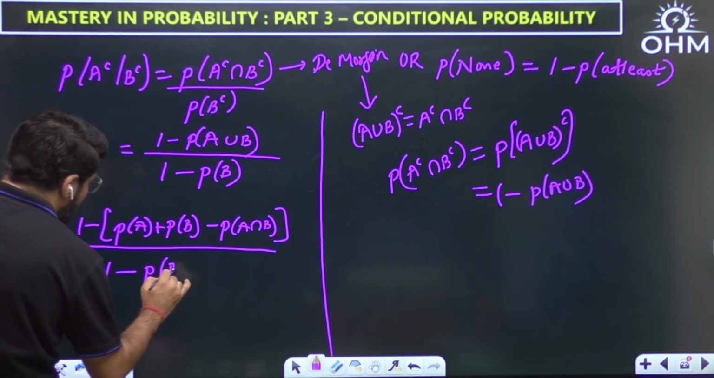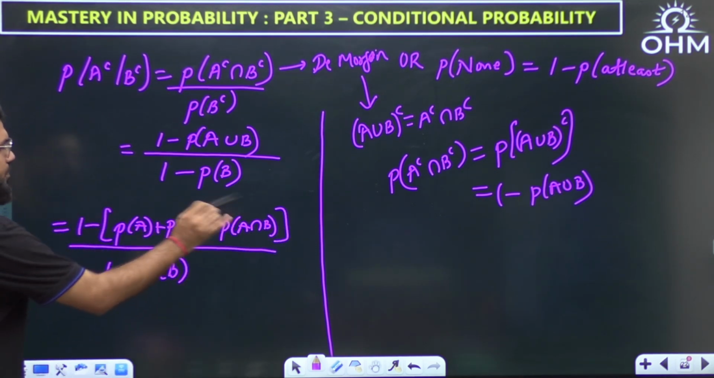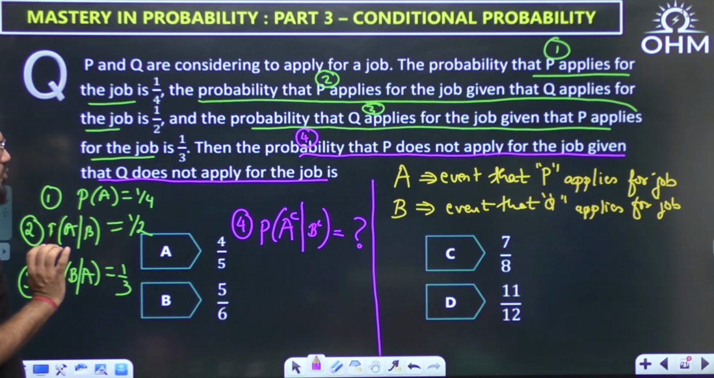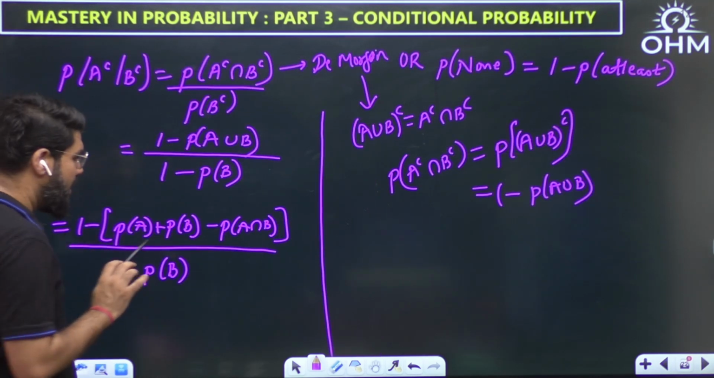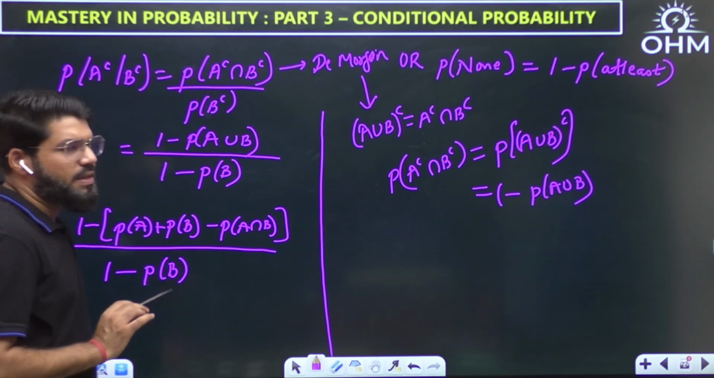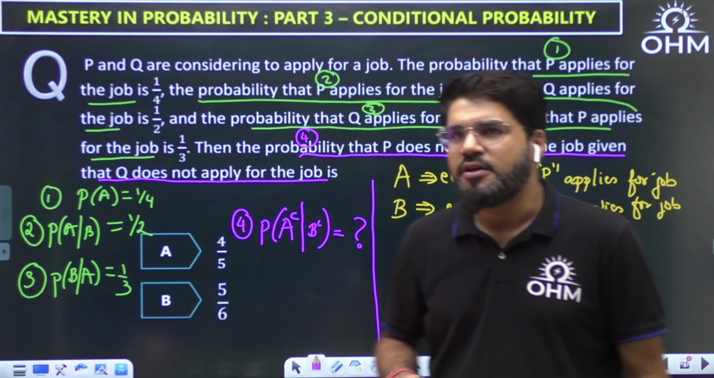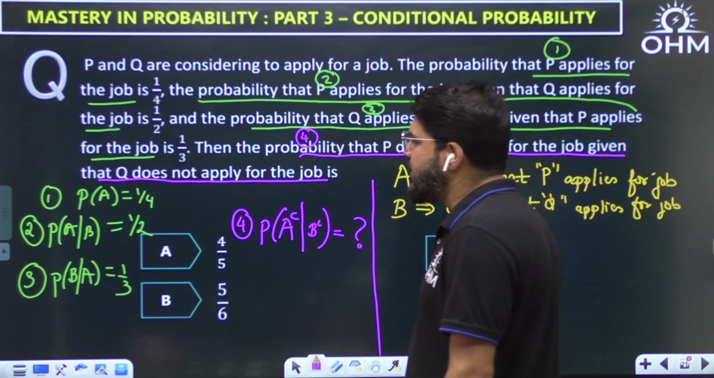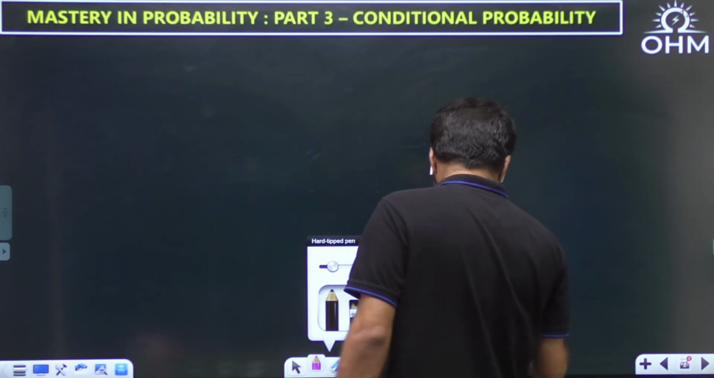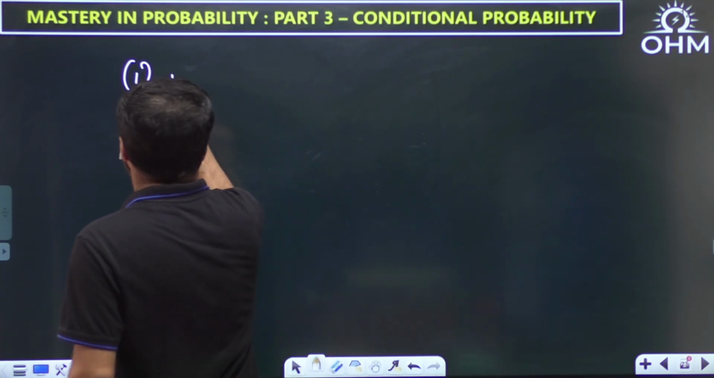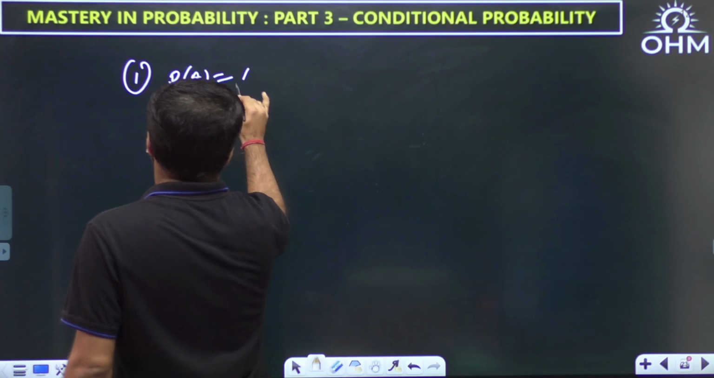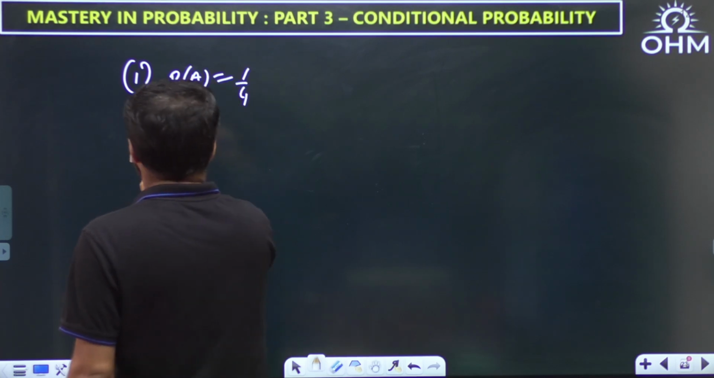So what I want is PA, PB, and P of A intersection B. PA is given to me. But P of A intersection B and PB are something we need to put effort into. Let us put in the effort from the given data. Let me pick up the data once again. First data: P of A is 1 by 4.